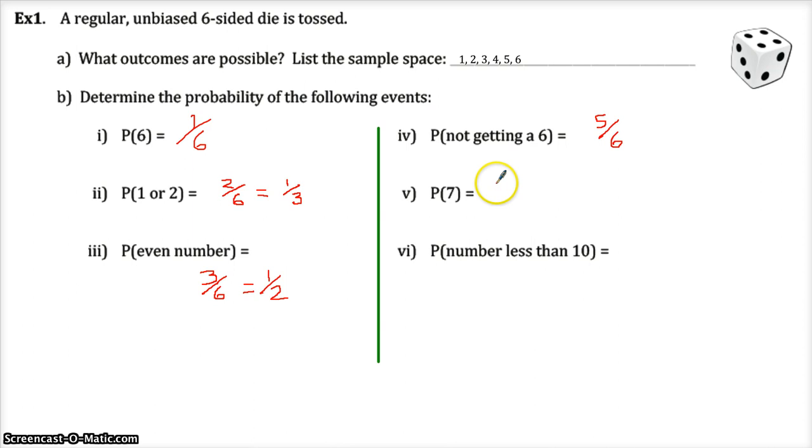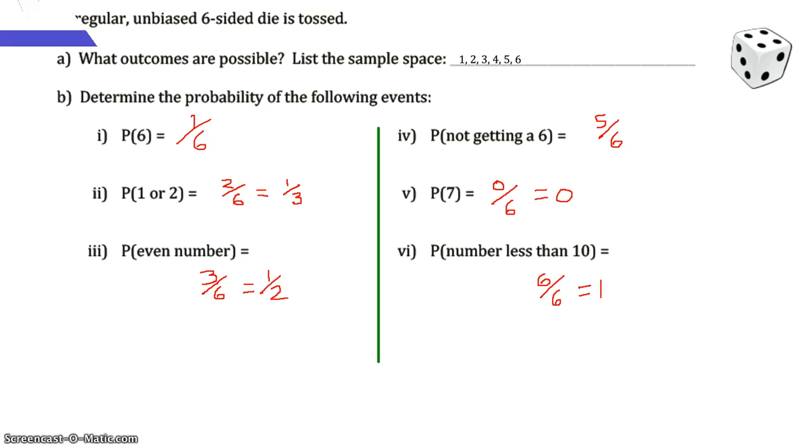Probability of getting a 7 looks like a trick question, and it kind of is. It's kind of silly to write 0 out of 6. You might as well say 0. But yeah, they do ask for impossible things. Impossible was part of the graphic on the first slide today. Probability of a number less than 10, also kind of silly because they're all less than 10, so you can just say that, or you can say 1. And you can think of 1 as basically equaling 100%.